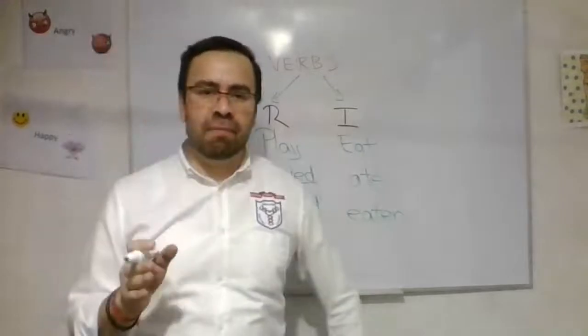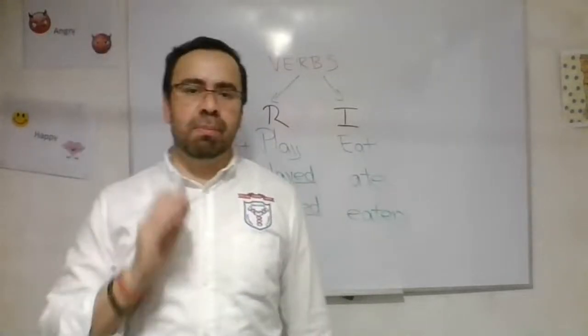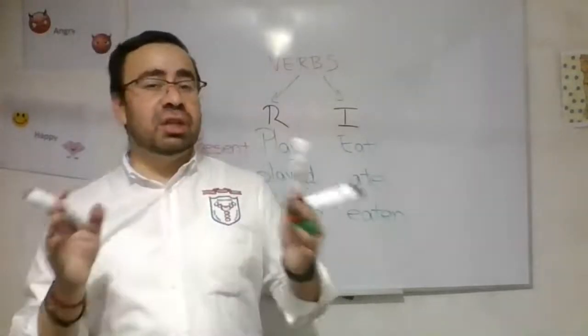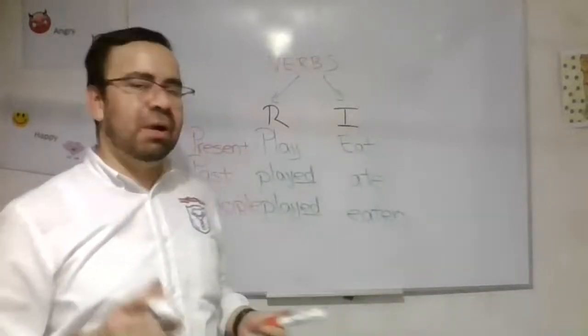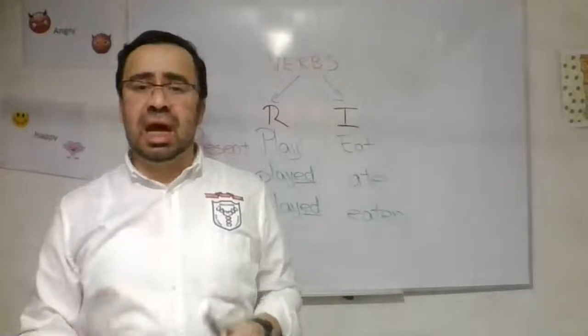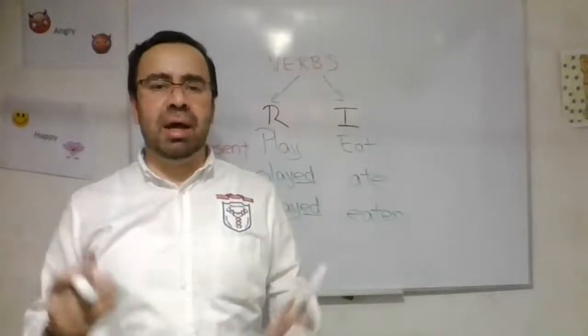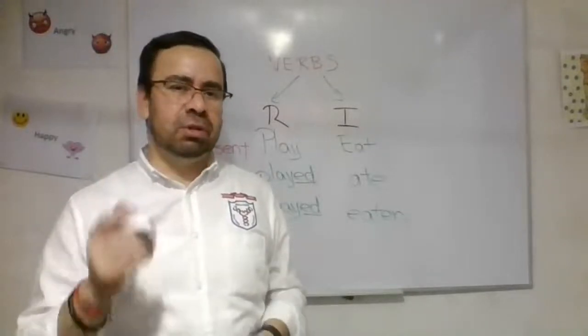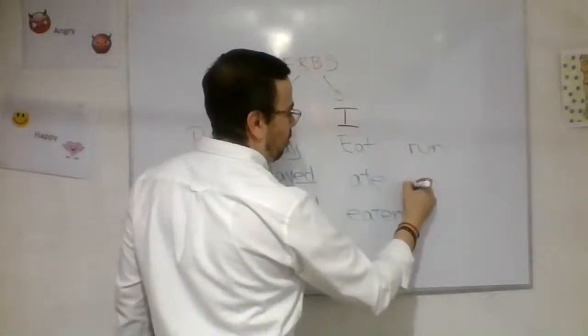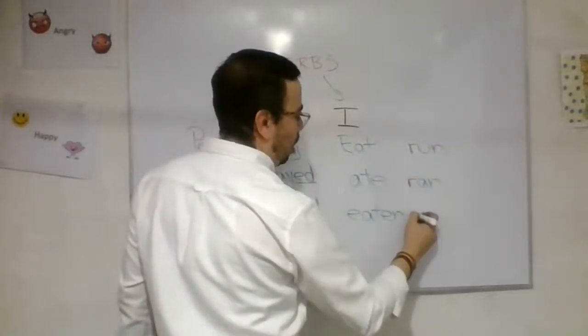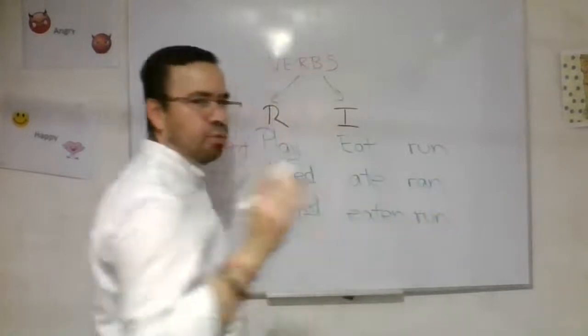So we can say that irregular verbs, most of the time, are going to change when you are using them in past or past participle. Most of the time, not always. Why? Because we have some examples. For run, run, and run.